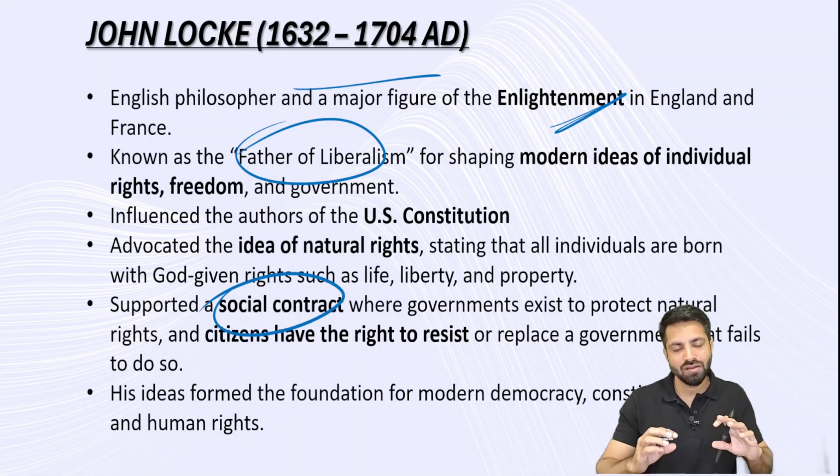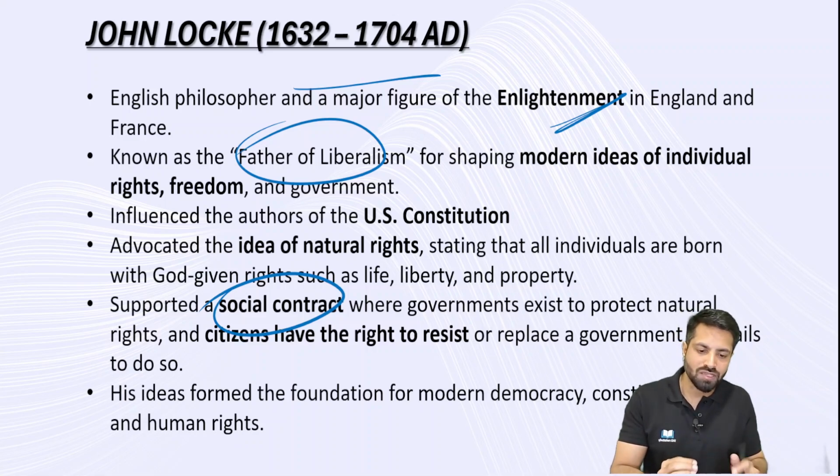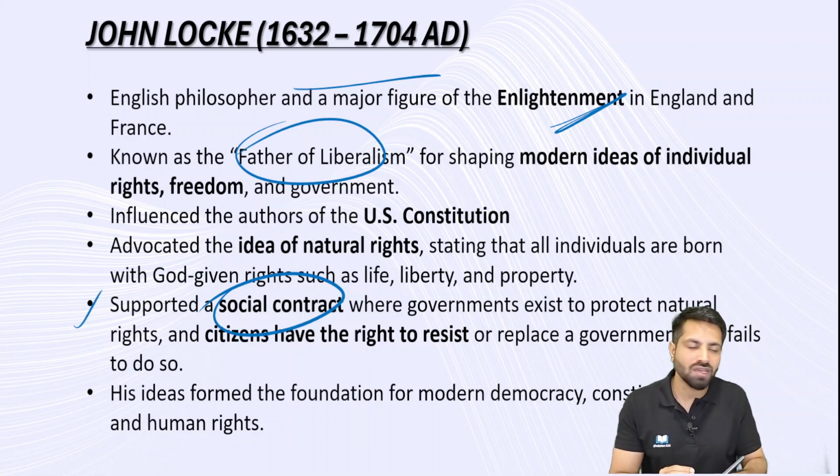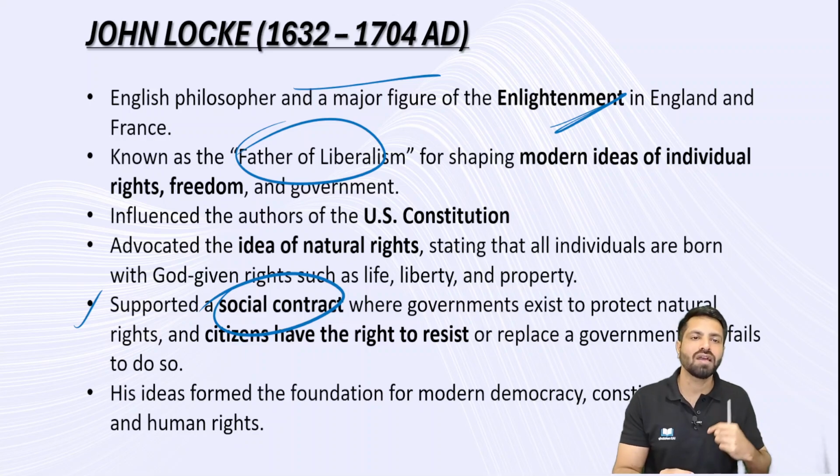The formal approach or the formal meaning was given by John Locke during the Enlightenment period. He also accepted this idea of social contract, that government has to take care of me. But at the same time, he made sure that the citizens are not completely surrendering their rights. See, I am an individual. I have given my responsibility to the government to take care of me. But at the same time, I have certain rights. So I can question the government. If government does something wrong, I can question it.